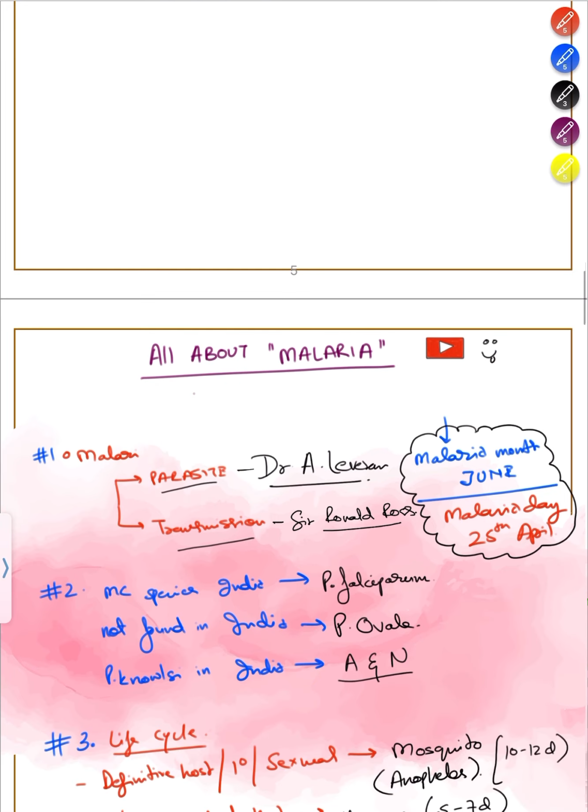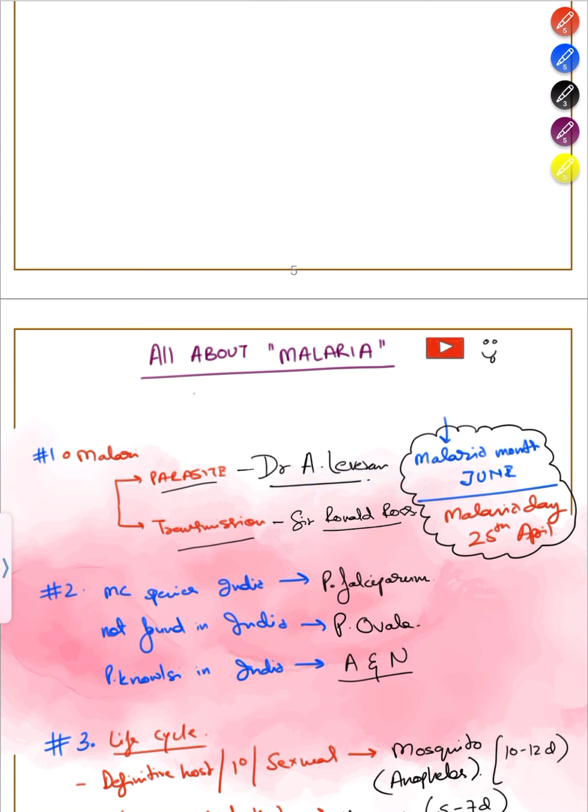Okay, so in history aspect, we need to remember who discovered the parasite and who discovered the transmission of it. So AL, how I remember is AL. Malaria में A and L is quite important. So how I remember: A. Levran is the one who discovered the malaria parasite, whereas transmission was discovered by Sir Ronald Ross. I think everyone remembers this one.